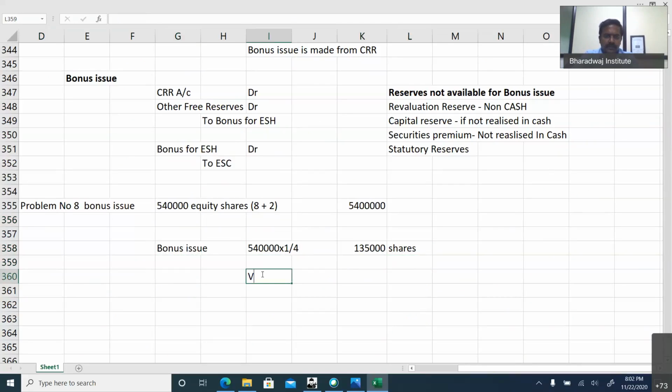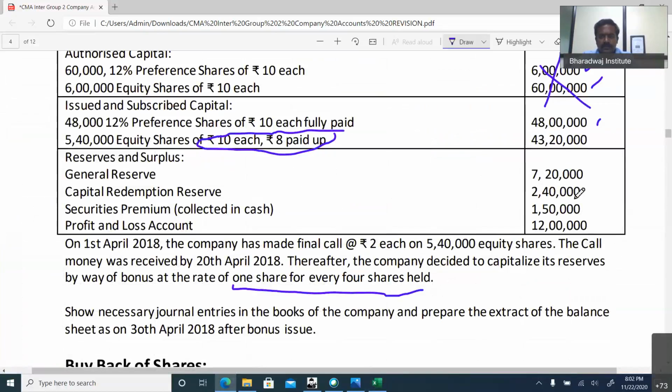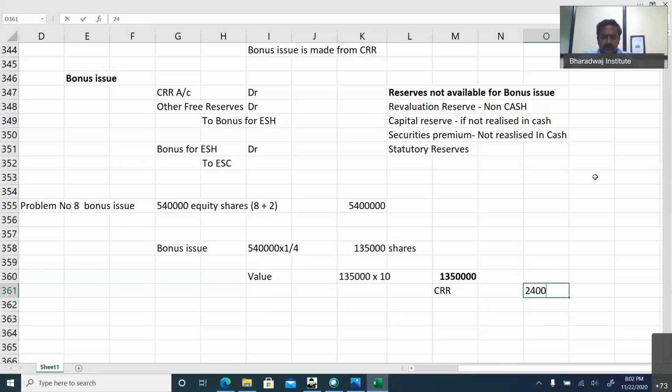So value will be 1,35,000 into 10, 13,50,000. Sir, from where the bonus issue will be made? We already know. From CRR. What is the CRR available for this? 2,40,000 we can take. Securities premium, we can take it as realized in cash.